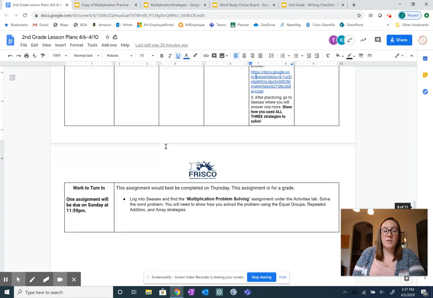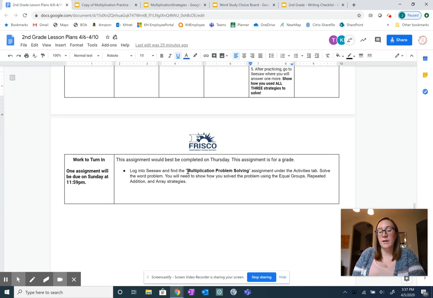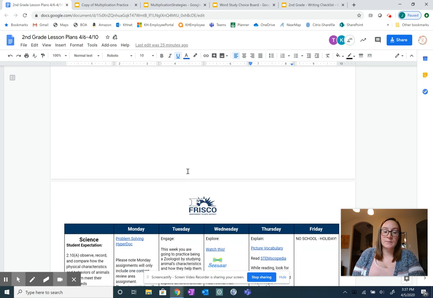After that, on Friday, they have multiplication problem solving. That one is for a grade. They will use one multiplication problem and they will solve it for the answer using 3 different strategies.